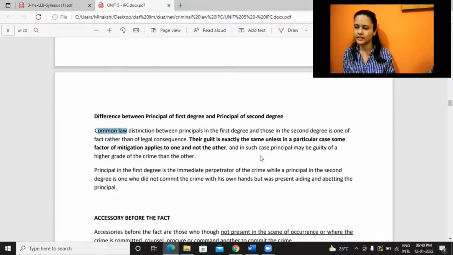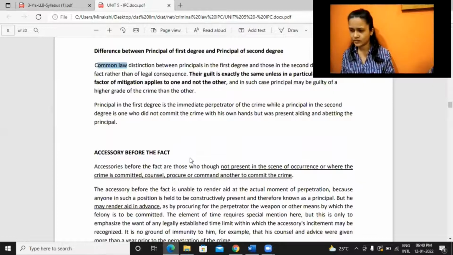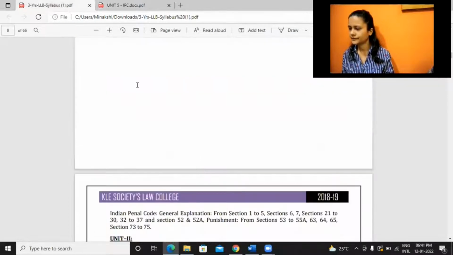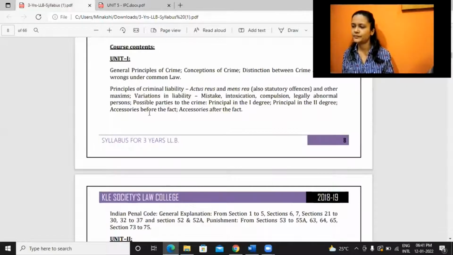Those things he is providing. Okay, so in case of IPC, we would see provisions related to abetment. That's there in Unit 2 when we will discuss. For some crimes, the section itself may make provision relating to abetment. If that's not there, the general provisions would apply. So that was nothing but principal of first and second degree.